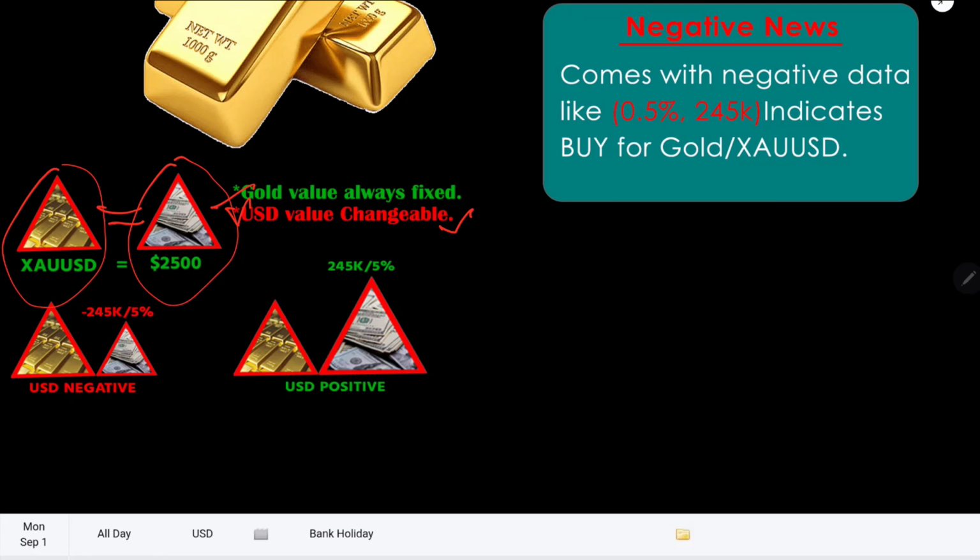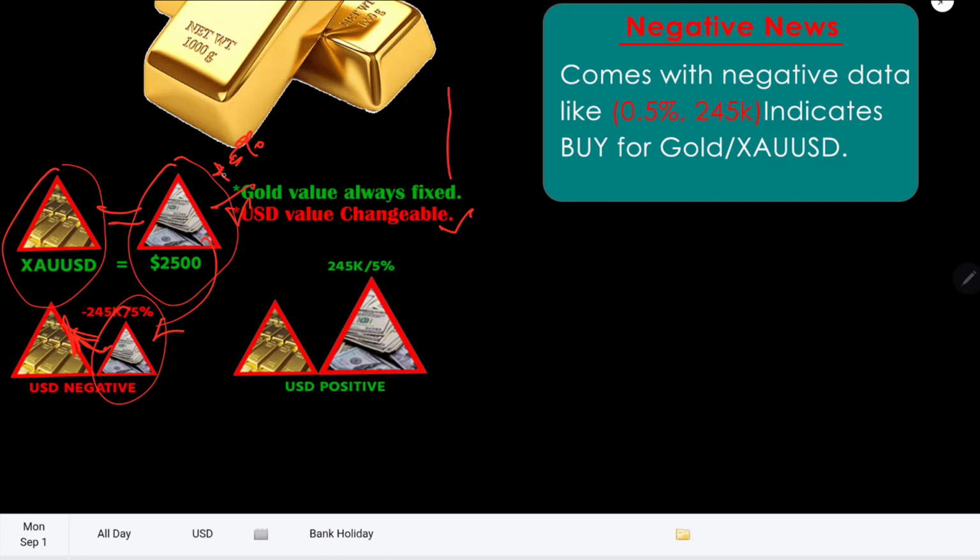If we get minus 5% data in the market, what will happen? If we subtract 5% from this triangle, its size will be smaller than the previous one, because of the lower value of the United States dollar, and in that case gold is bigger than USD. That's why on negative news we buy gold, that means gold is above the United States dollar.